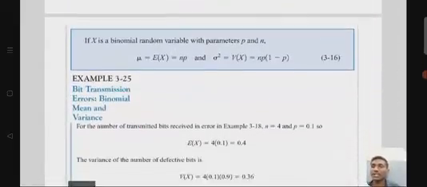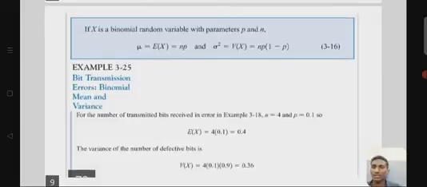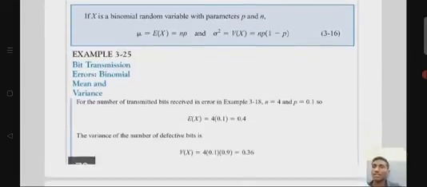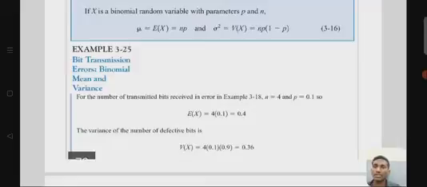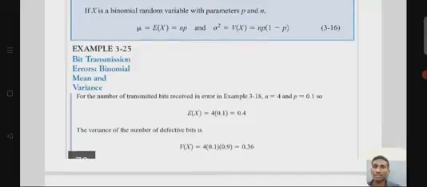So if x is a binomial random variable with parameters p and n, the mean, meaning the expected value of the random variable, is equal to np, and the variance, V of x, is equal to np into (1 minus p). We get this formula by some derivation.